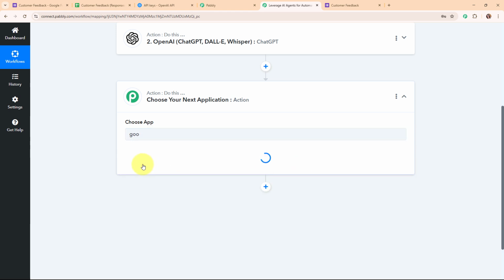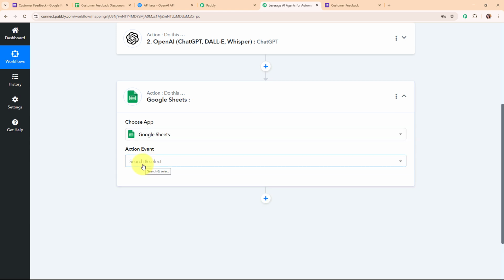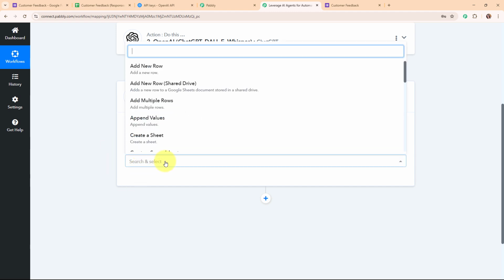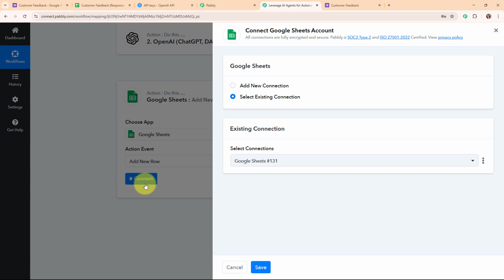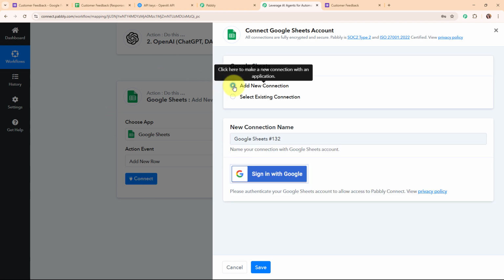So Google Sheets is a free web-based spreadsheet program that allows you to create, edit and share spreadsheets online. So in my Google Sheets action step I'm going to select my action event as add a new row, so that automatically the analysis generated by OpenAI is added in our Google Sheets as a new row. Now to connect my Google Sheets with Pabbly Connect, I'm going to click on this connect. Again, to build a new connection, I'm going to select add new connection. If your Google Sheets account is already connected with Pabbly Connect, then you can click on select existing connection.